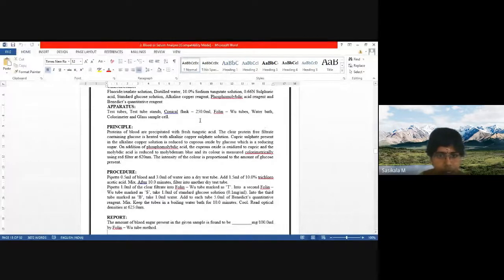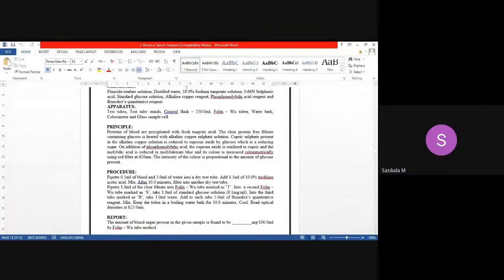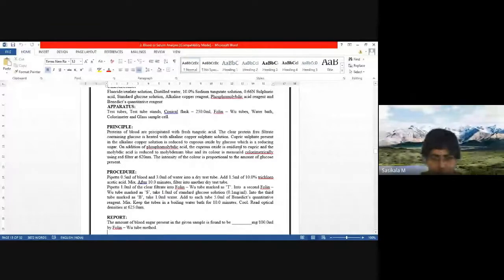Here the basic principle behind this method is a reduction method. Glucose is the reducing sugar. It will reduce cupric compound, cupric reagent, to cuprous. So it will be converting cupric form or cupric salt of Benedict's reagent to cuprous form. That is the concept we'll follow in this method, Folin tungstate tube method. So it is called reduction method. Reduction occurs due to glucose, since it is a reducing sugar. And during this reaction, color change will occur. Already you have performed a qualitative test, right?